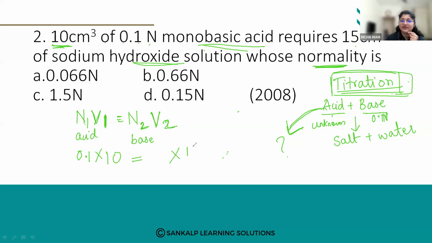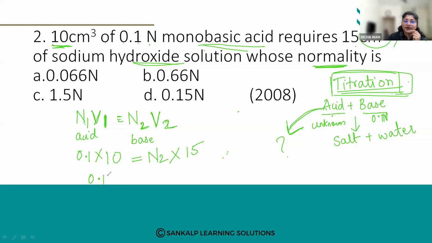So volume is given, 15 cm cube, or you can write ml. Okay, so it is same. So 15 ml of sodium hydroxide solution whose normality is... we don't know the normality, so we'll write N2.